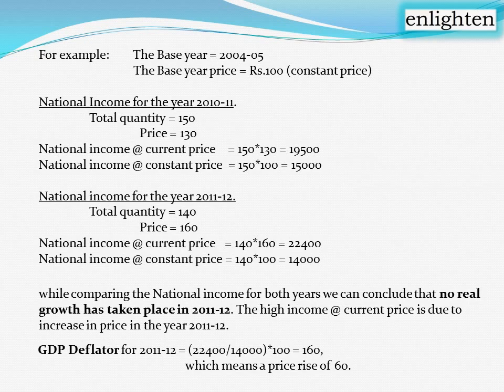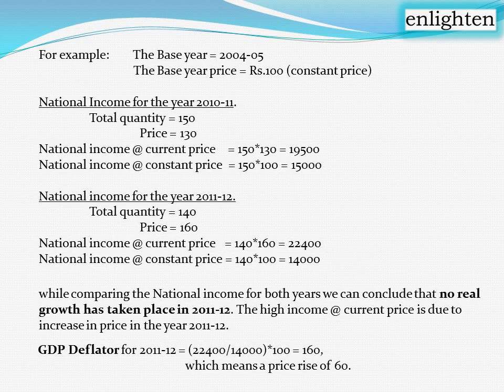Like that, we can calculate the national income for next year, 2011-12. Total quantity is 140, price is 160. National income at current price is equal to 140 into 160, which is 22,400, the nominal GDP of 2011-12. And real GDP, national income at constant price, is 140 into the base year price. Base year price is 100, and 140 is this year's total quantity. So 14,000 is the real GDP of 2011-12.